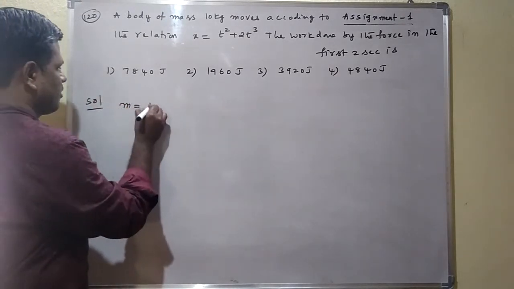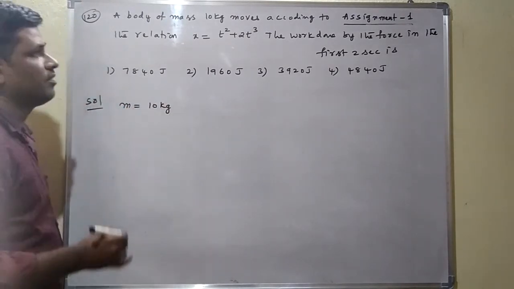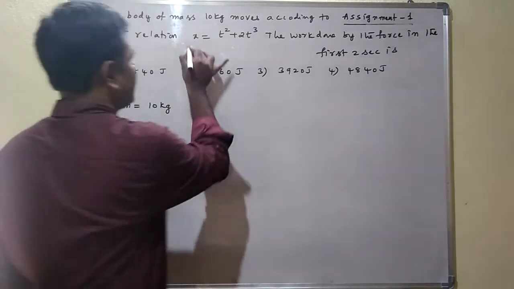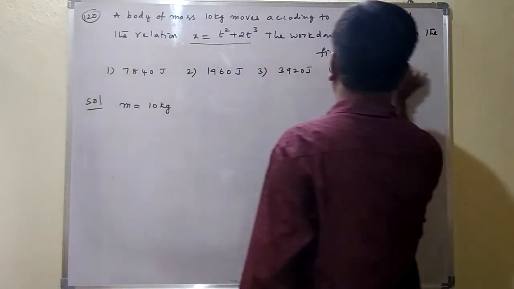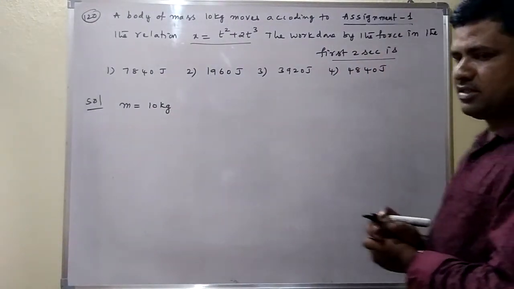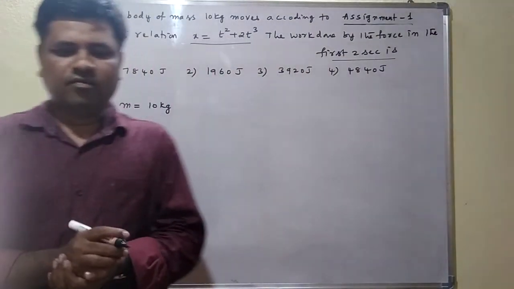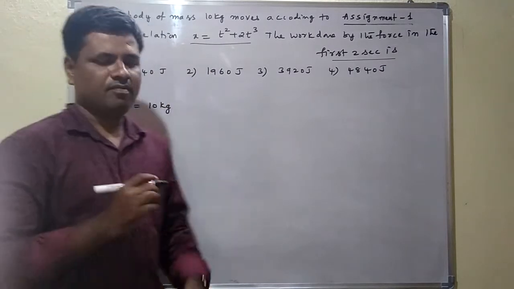Mass given, 10 kg. Here one relation is given, the x and t relation. The work done by the force in the first 2 seconds is asked. Initially we can consider it at rest. Here we have to find the first 2 seconds.